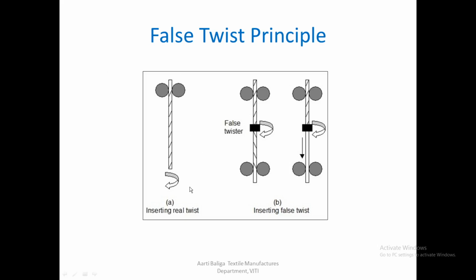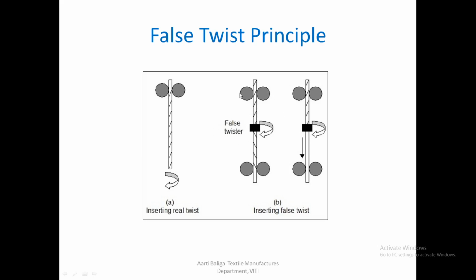Up till now we just know that if we need to insert twist, this is the method. One side of the material is gripped while the other end of the material is made to rotate around its axis. This leads to an insertion of real twist. But there is another way of introducing twist, known as a false twist, because it does not remain in the yarn after the process is complete.